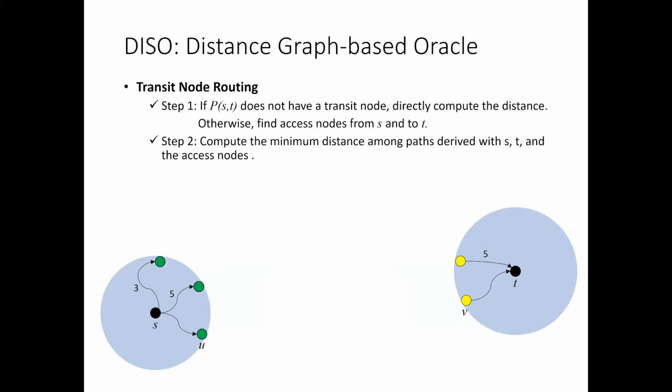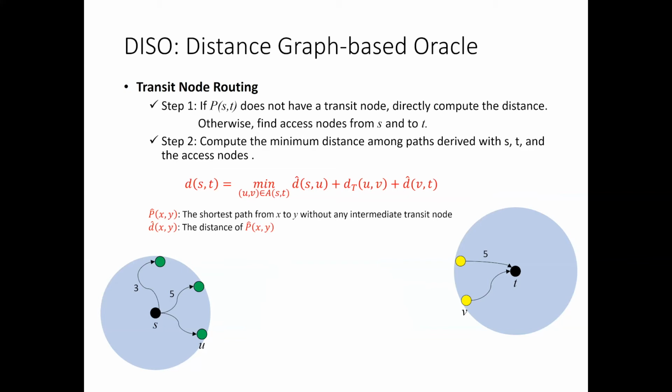The minimum distance can be expressed in this formula. Note that P hat xy is the shortest path from x to y without any intermediate transit node. D hat xy is the distance of P hat xy. In this expression, dt in the middle term stands for distance table. So dt uv is the shortest distance from u to v, and it is stored in the distance table.